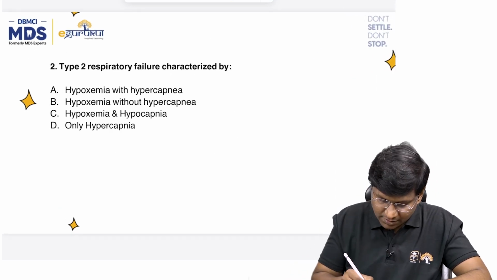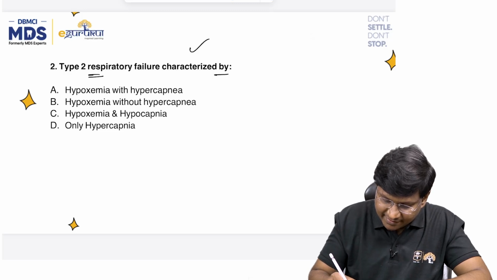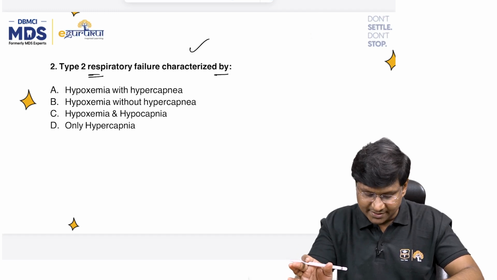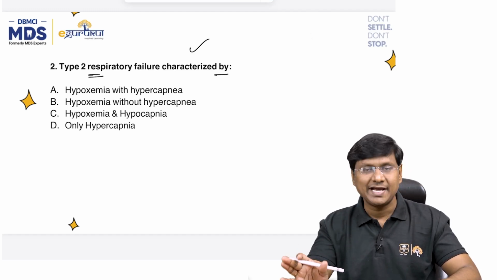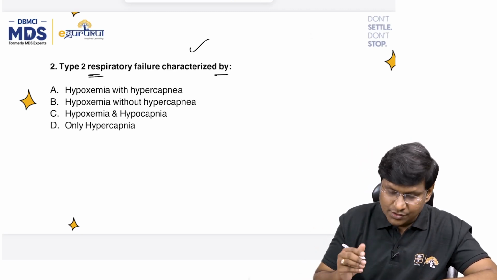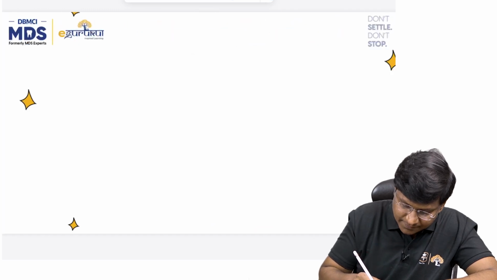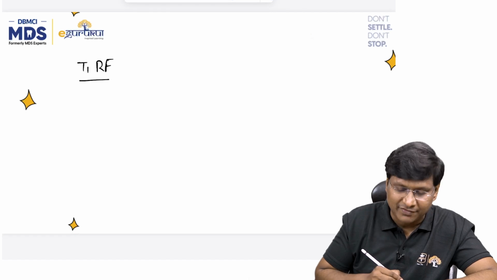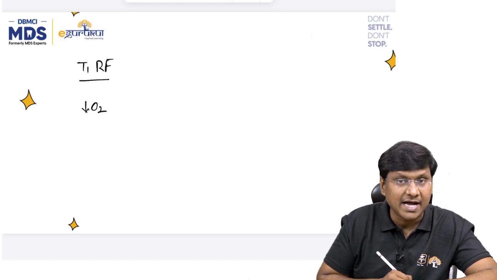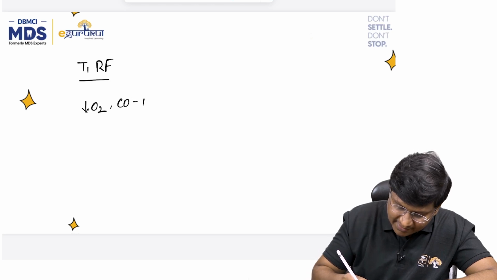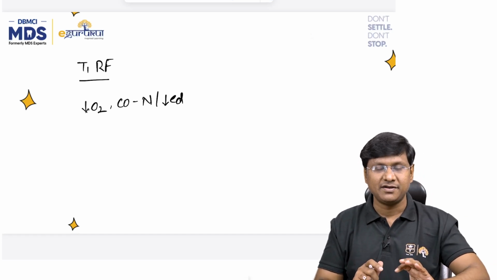Next question. Type 2 respiratory failure is characterized by: hypoxemia with hypercapnia, hypoxemia without hypercapnia, hypoxemia and hypocapnia, or only hypercapnia. We have totally 4 types of respiratory failure. Out of these, you take type 1 respiratory failure. In type 1 respiratory failure, these patients will have hypoxia, whereas the carbon dioxide levels either remain normal or decreased.